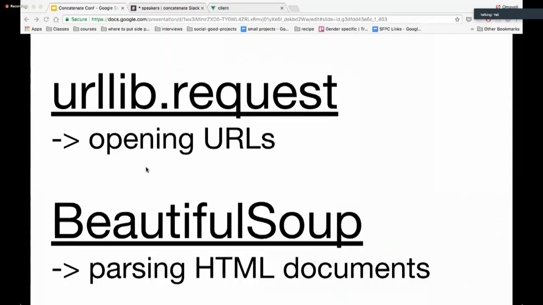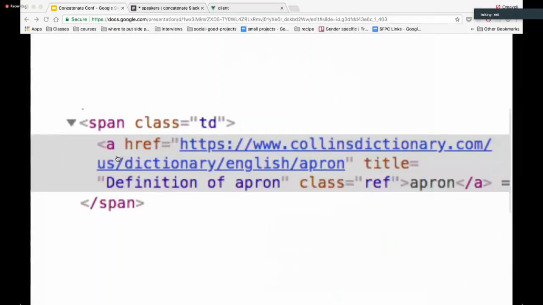So for web scraping, we're going to be using 2 libraries in Python, urllib.request, which all it does is open URLs, and then Beautiful Soup is for parsing HTML documents. So the first thing you have to do before you scrape a website is figure out how the data you want is structured or represented. So the data I want is in a link that's the child of a span element with the class TD.